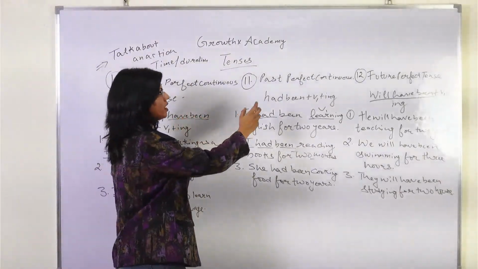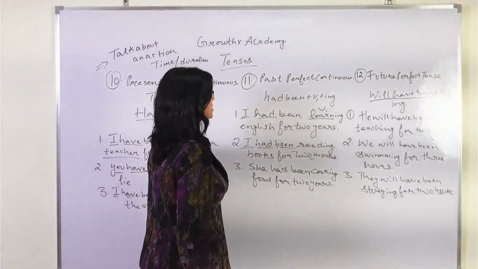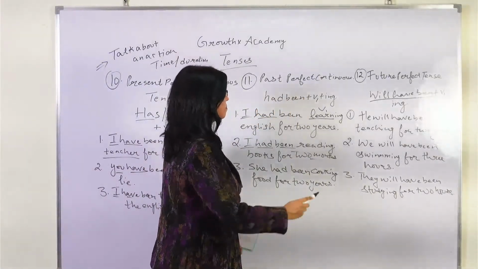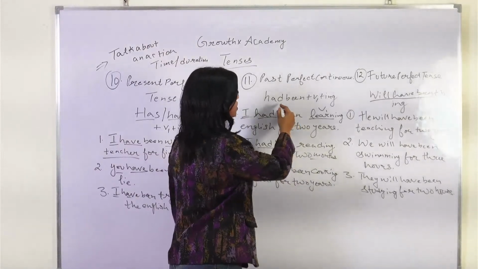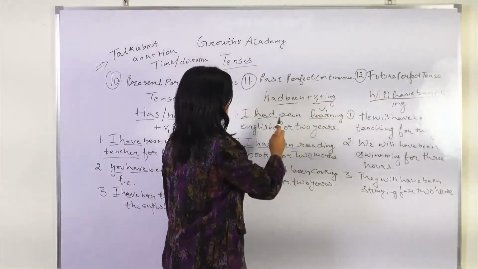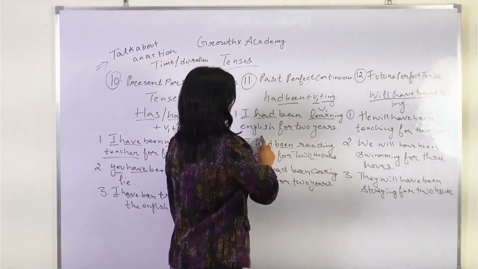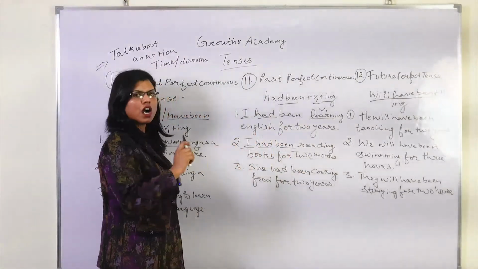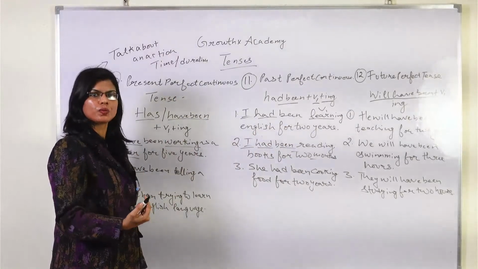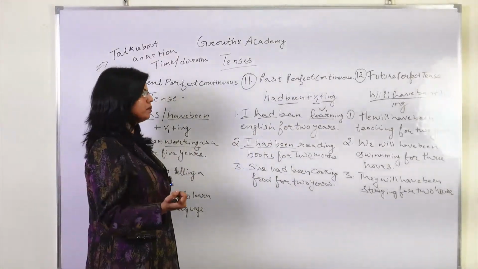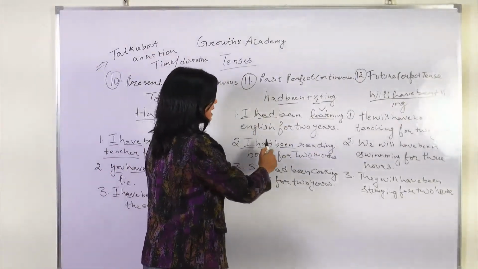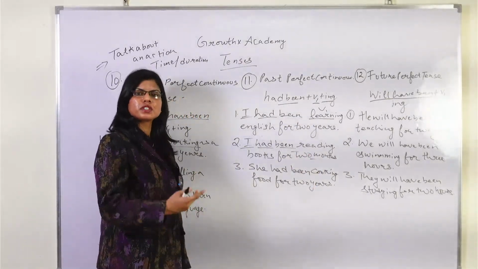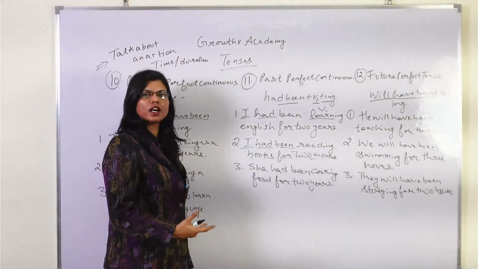So now going ahead with the past perfect continuous की examples के साथ, जैसे कि पता है had been तो rule है इसका, but going ahead with how it will be. had been, हमें सभी को पता है कि this is the rule here, had been V1 plus ing. I had been learning English for 2 years, कि मैं पिछले 2 साल से इंग्लिश सीख रहा हूं या रही हूं. Hope that makes sense, right? तो इसका यही मतलब आता है. सेकेंड नंबर, I had been reading books for 2 months, कि मैं पिछले 2 महीने से पुस्तक पढ़ रहा हूं, एग्जैक्टली बुक्स पढ़ रहा हूं या पढ़ रही हूं.